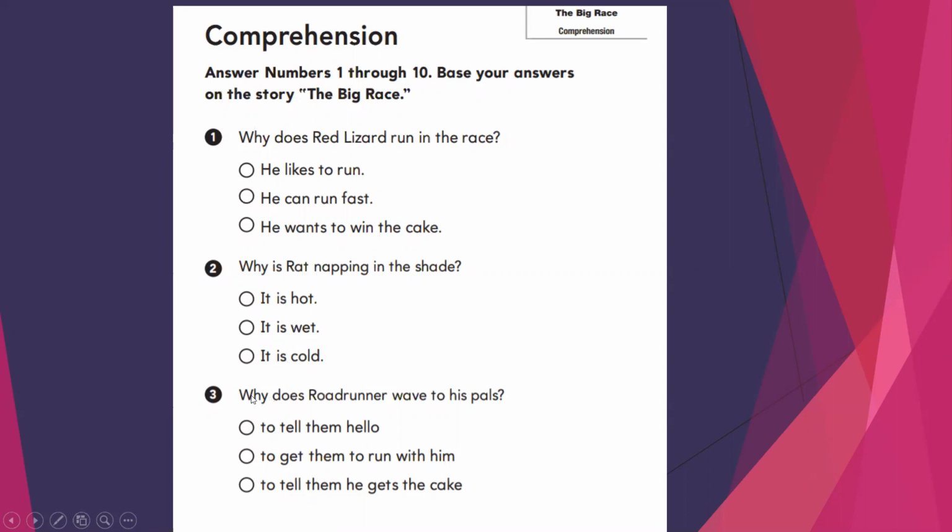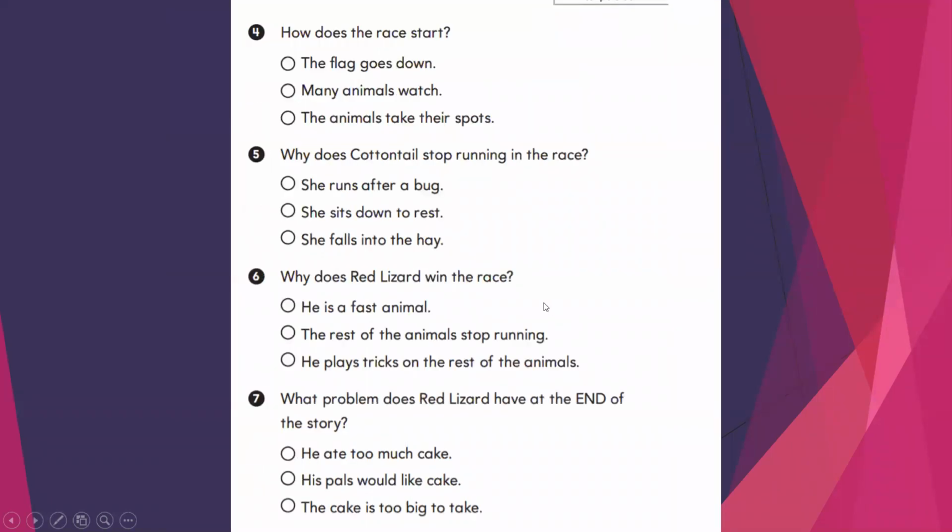Number 3: Why does Roadrunner wave to his pals? To tell them hello, to get them to run with him, to tell them he gets the cake. Number 4: How does the race start? The flag goes down, many animals watch, the animals take their spots.